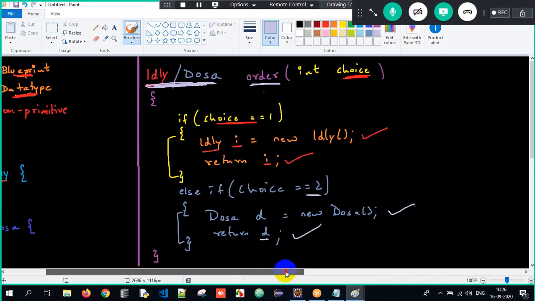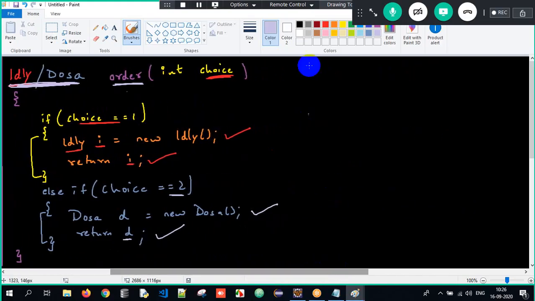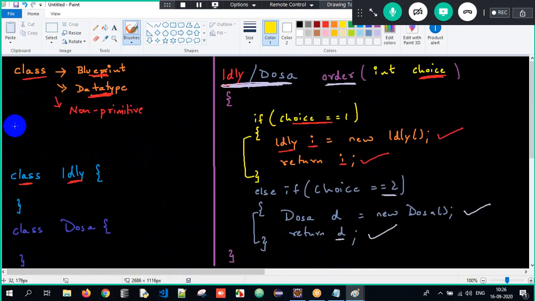What is generalization here? I will have a class called food here. And I will make the idli class inherit the food class, and the dosa class inherit the food class. So dosa and idli are the subclasses of the class called food here.